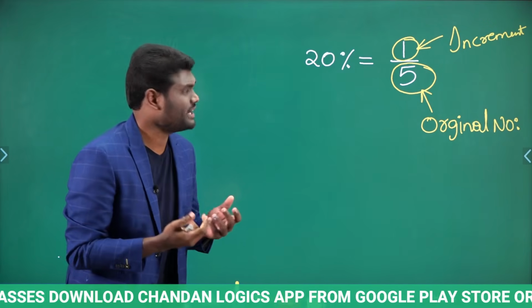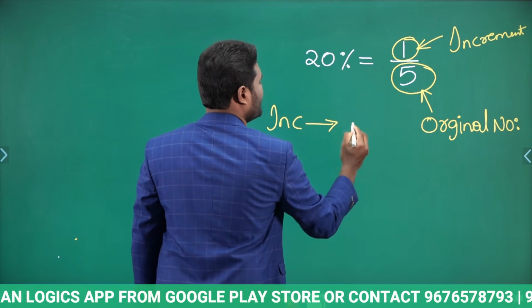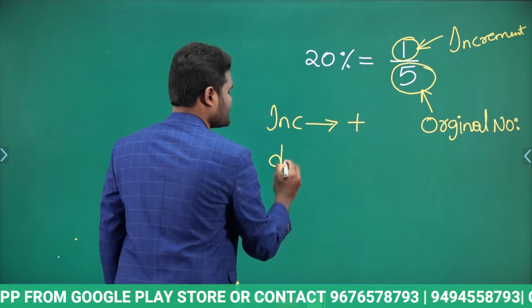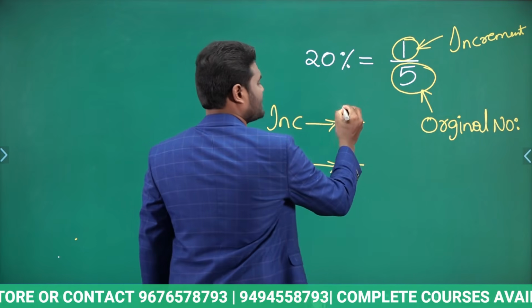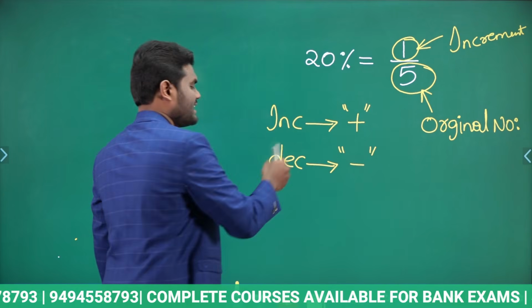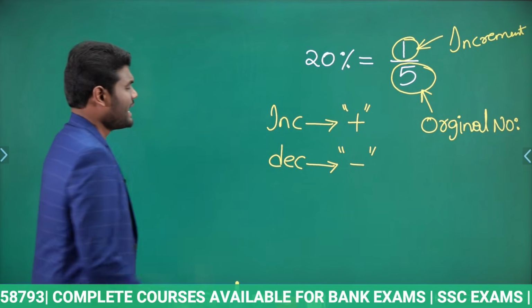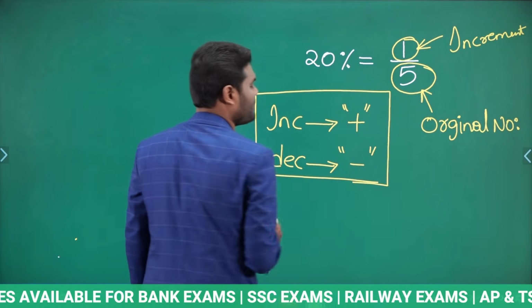If it is an increment, you will do addition. If it is a decrement or decrease, then you will do subtraction. Simple. That's it. Nothing more than that. If it is an increase, you will do plus. If it is a decrease, you will do minus. Now, if you observe here, 20% is nothing but 1 by 5.